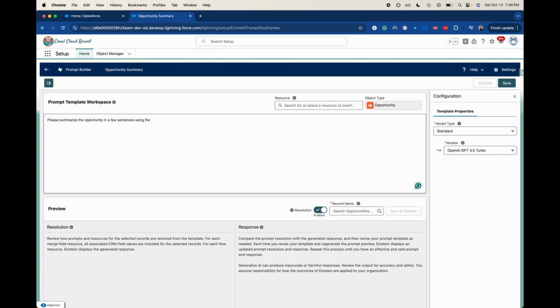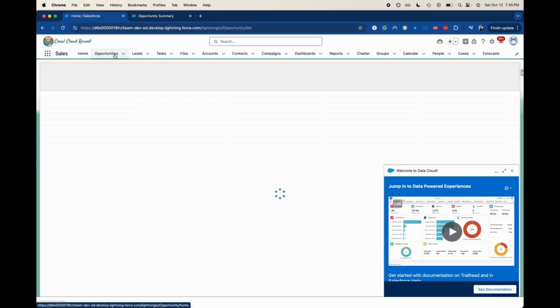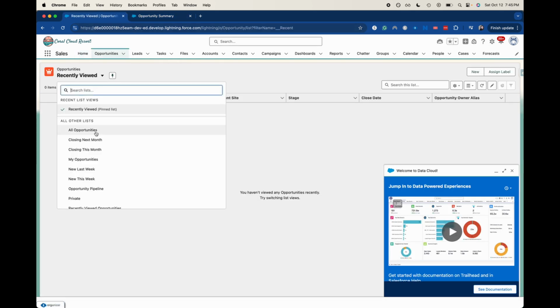So let's say the opportunity name, I know that's misspelt, the opportunity stage. I don't necessarily want to use the account name because it should be in the opportunity. The opportunity amount, and let's hop into an opportunity and then I can tell you which other ones I want to use.